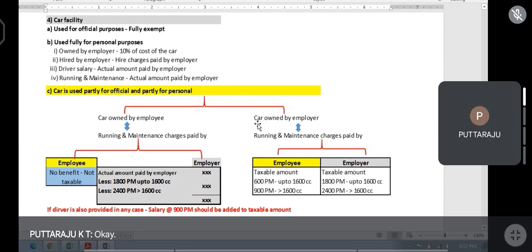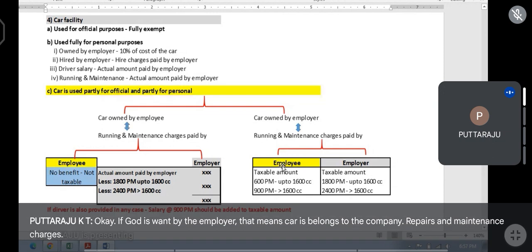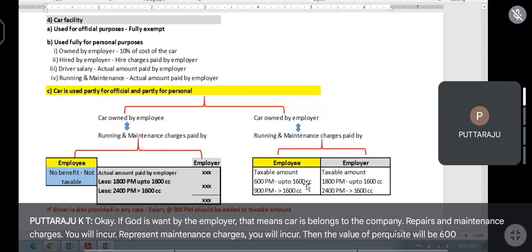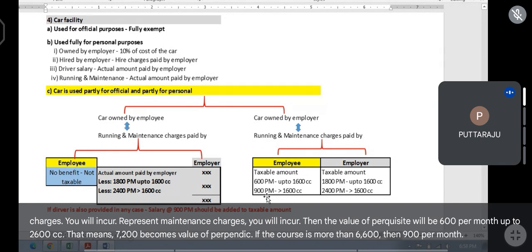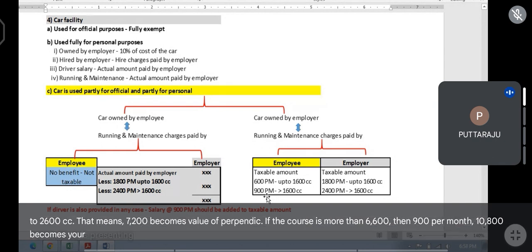Okay. If the car is owned by the employer, that means the car belongs to the company, and repairs and maintenance charges you will incur, then the value of perquisite will be 600 per month up to 1600 cc. That means 7,200 becomes the value of perquisite. If the car cc is more than 1600, then 900 per month, 10,800 becomes your value of perquisite.